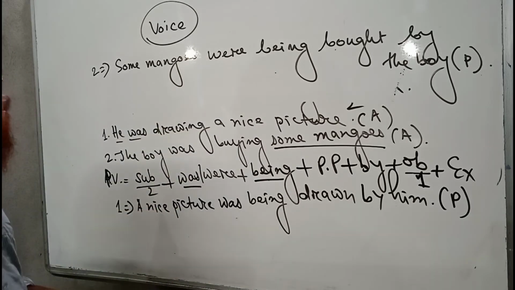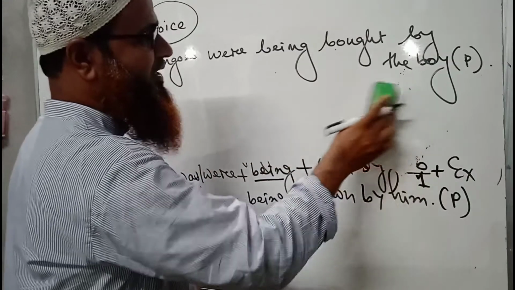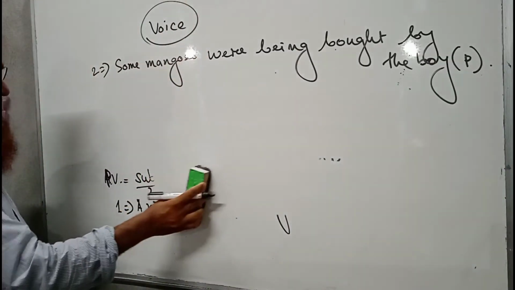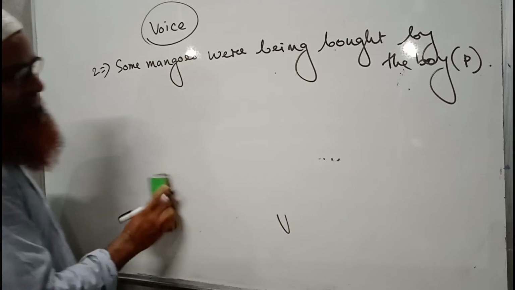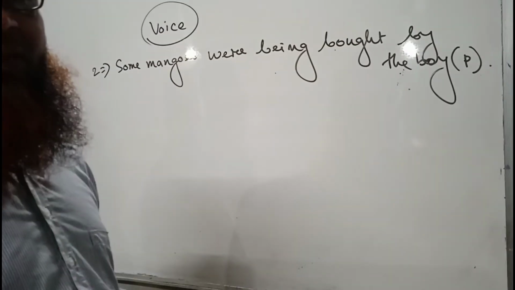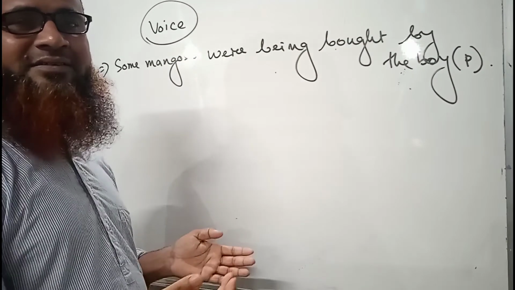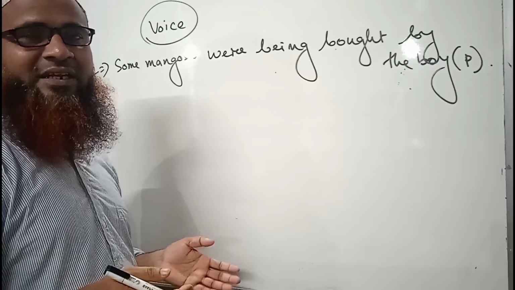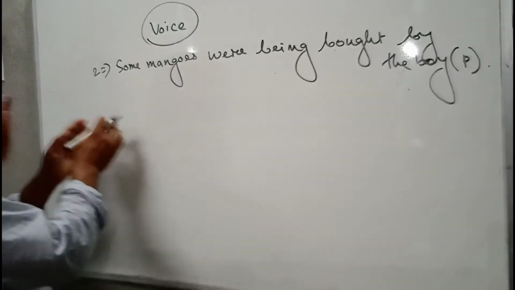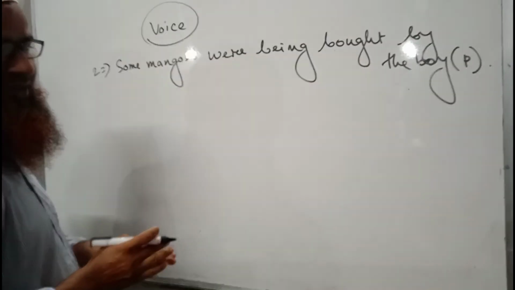Now I will write a sentence of past continuous tense in passive form. Because how a passive form sentence is changed into an active form, that is also a matter of practice. If we don't practice, then we cannot readily answer such type of questions in the examination hall. That is why I am writing sentences of this pattern only, that means of passive pattern only.